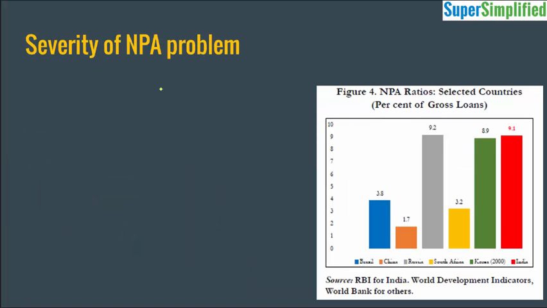Now let's understand the severity of the NPA problem. So is it really a critical condition or can it be controlled easily? To understand the severity of the stress due to the twin balance sheet problem, let's compare India with its peer countries. So here on the y-axis you have the NPA ratio and on the x-axis we have plotted the countries.